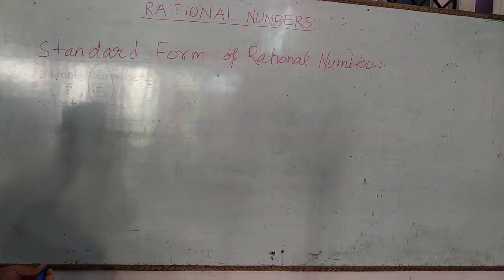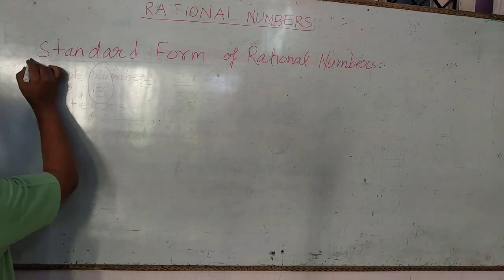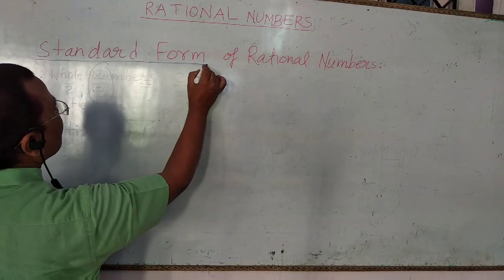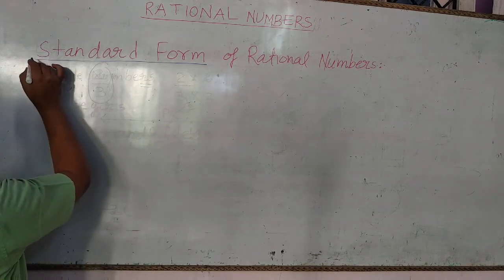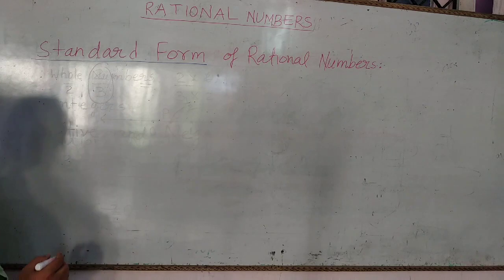We know that rational numbers are the numbers which are written in the form of P upon Q. In standard form of a rational number, the denominator of the number should be positive.